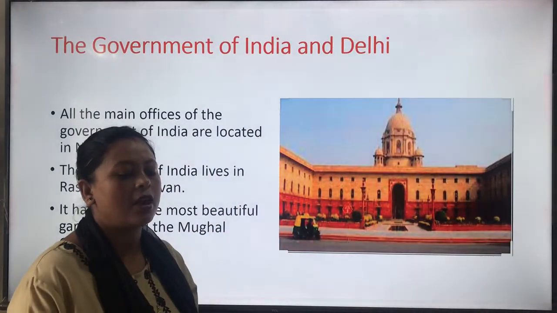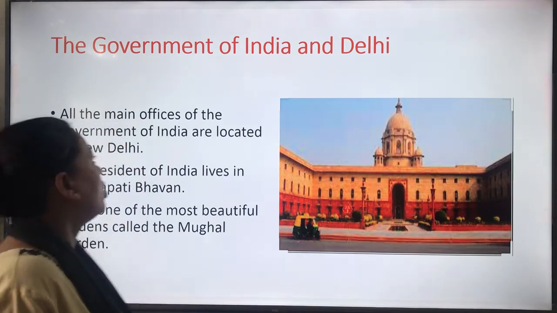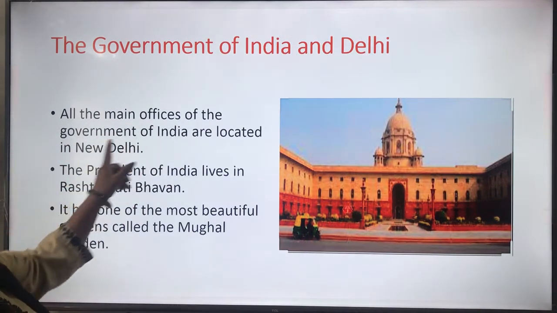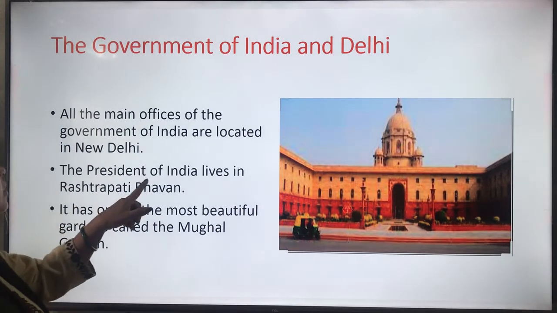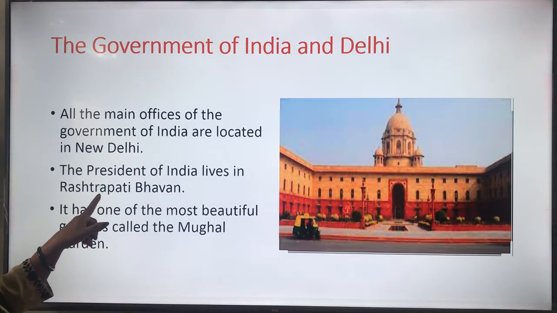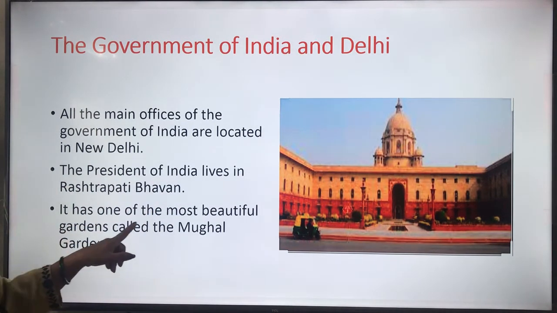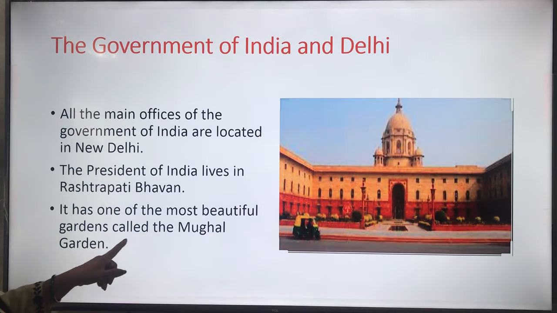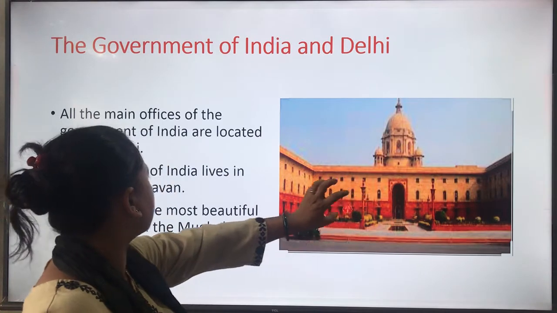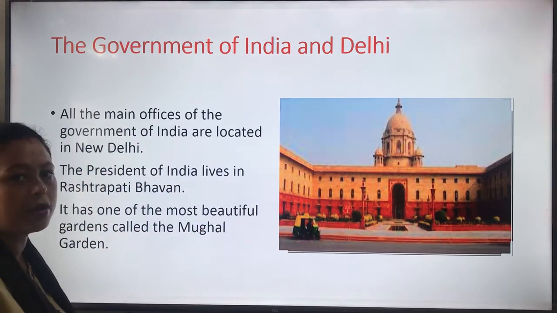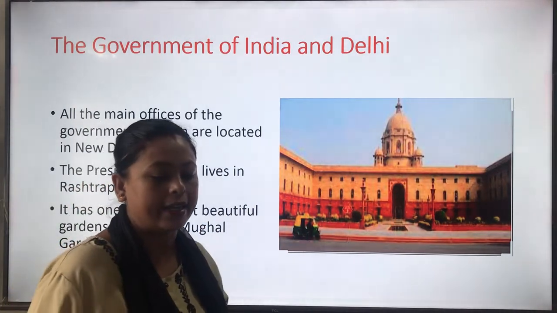Now the government of India and Delhi. All the main offices of the government of India are located in New Delhi. The President of India lives in Rashtrapati Bhavan. It has one of the most beautiful gardens called the Mughal Garden. So you can see the picture. This is called Rashtrapati Bhavan, where our president lives.